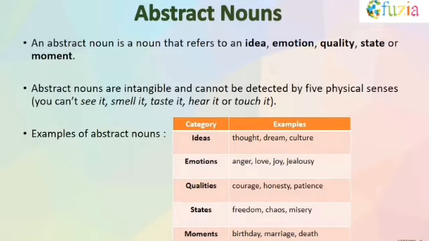So let us understand with some examples, some categories like ideas, thought, dream, culture, emotions, anger, love, joy, jealousy, qualities, courage, honesty, patience, state like freedom, misery, moments like birthday, marriage and death.